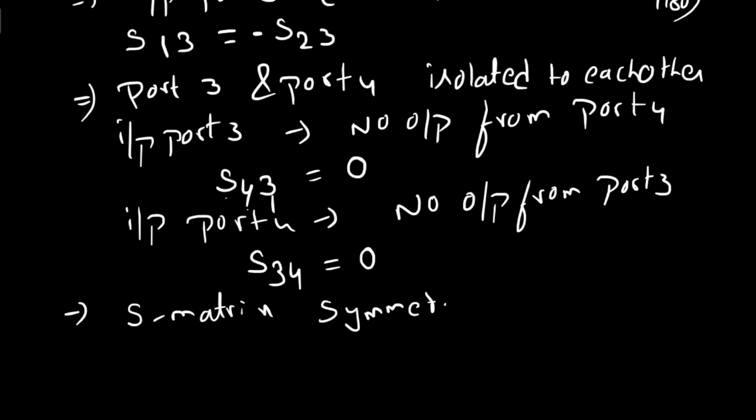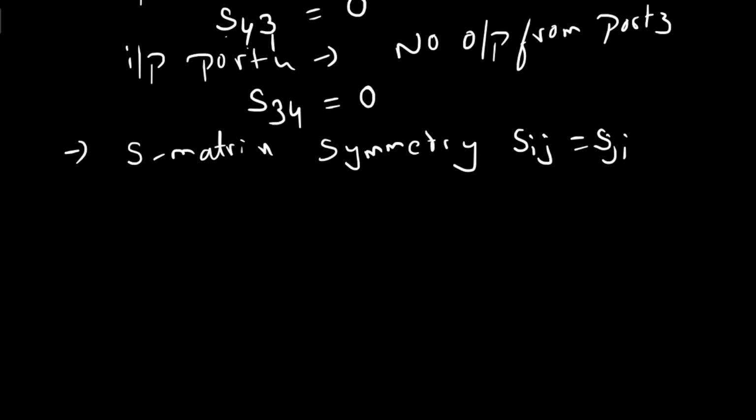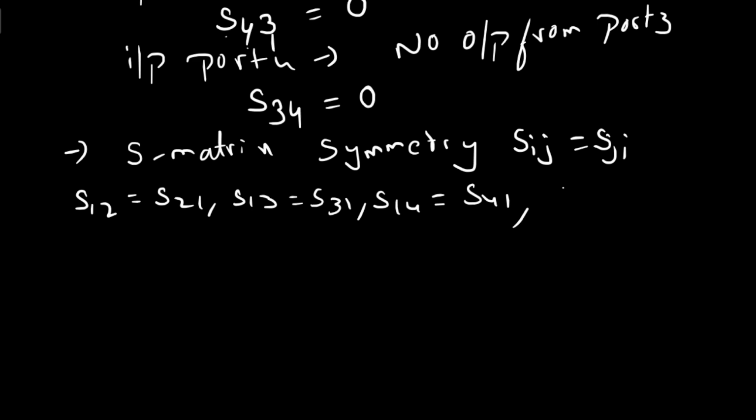Symmetry means Sij equals Sji. So you have to use the symmetric property of Sij equals Sji. You can write it as S12 equals S21, S13 equals S31, S14 equals S41, next S21 completed, S23 equals S32, next S24 equals